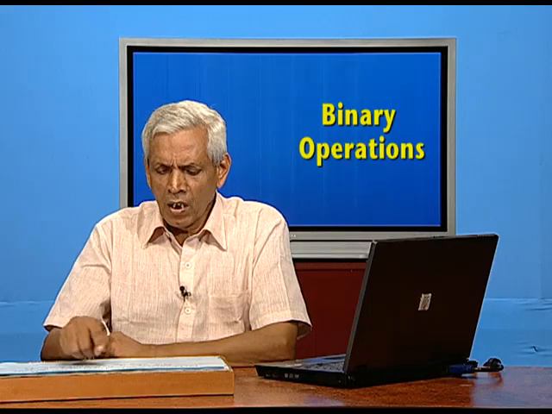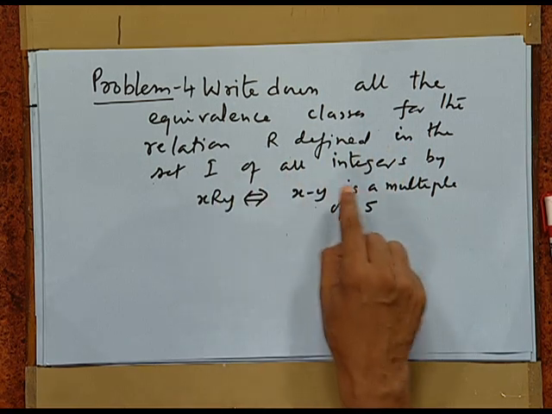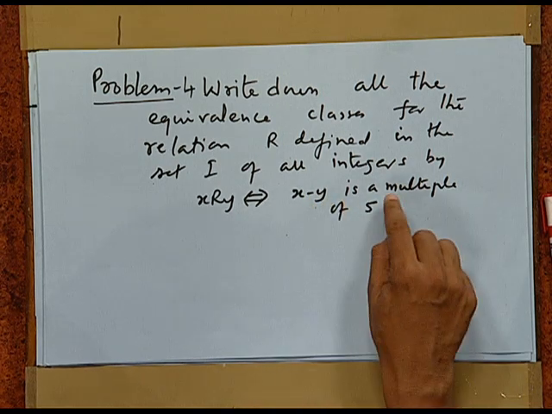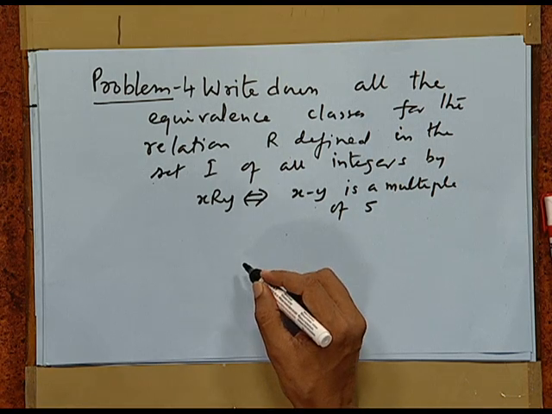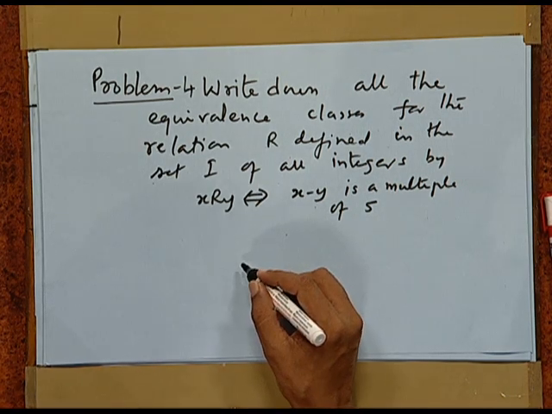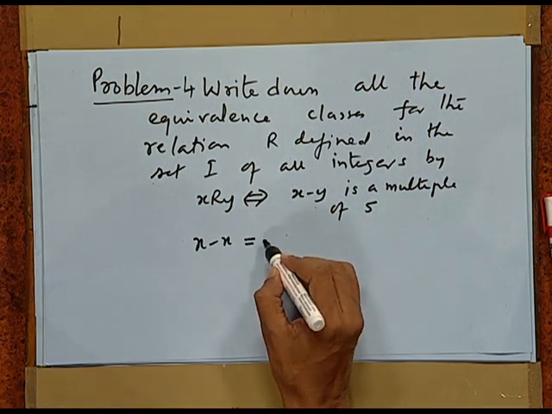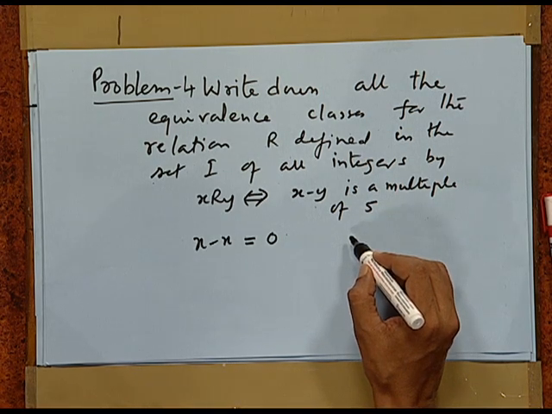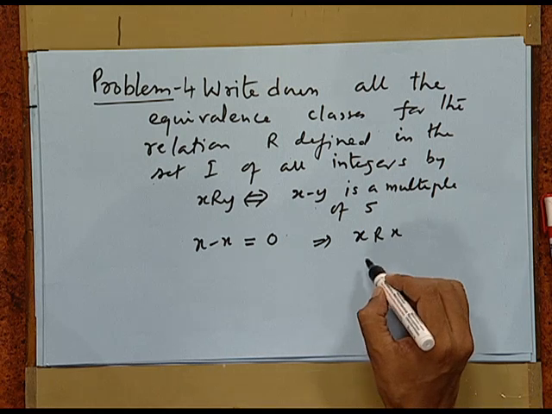We have to write down all the equivalence classes for the relation R defined in the set of integers by x R y, meaning thereby x minus y is a multiple of 5. First of all, we must show that this is an equivalence relation. Now, x minus x is always 0 and 0 is a multiple of every number. So, this implies x R x, that is R is reflexive.